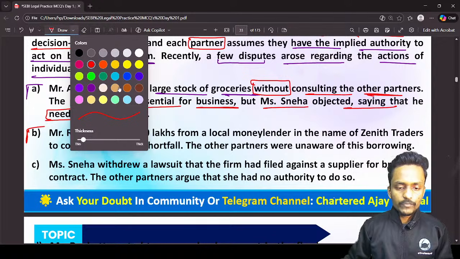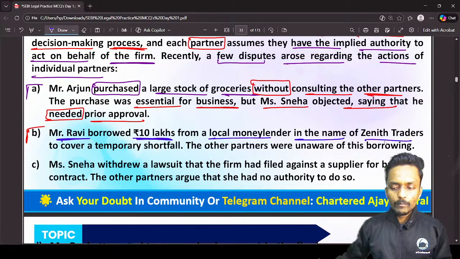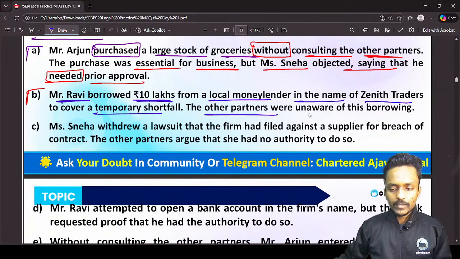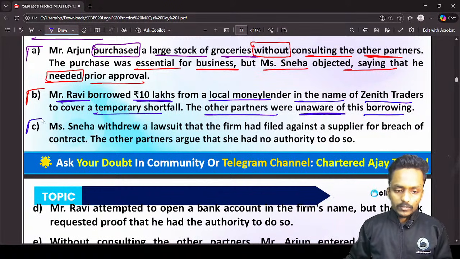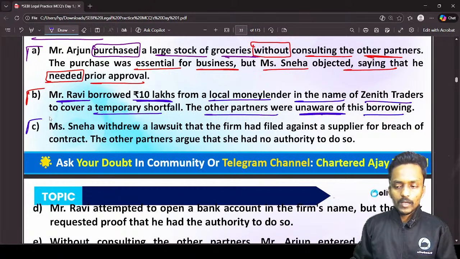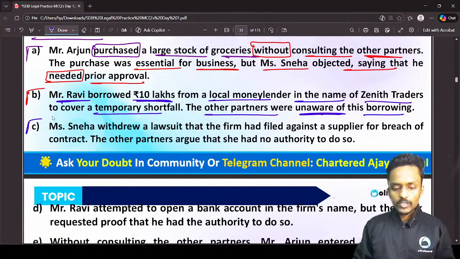The second situation is Mr. Ravi, who borrowed 10 lakh rupees from a local money lender in the name of Zenith Trader to cover a temporary shortfall. The other partners were unaware of this borrowing. So one of the partners borrowed 10 lakh rupees from a money lender in the name of Zenith Trader, but the other partners are unaware of this borrowing.